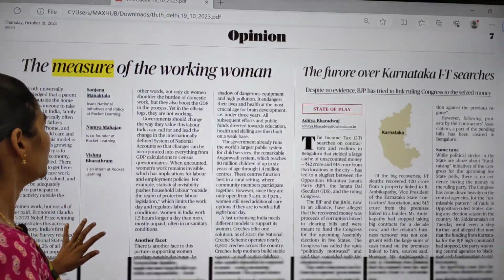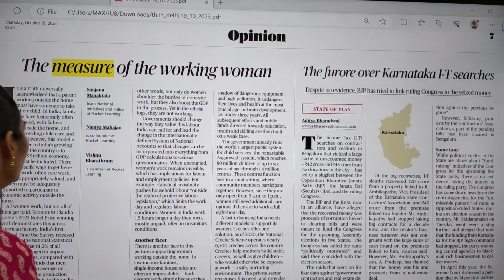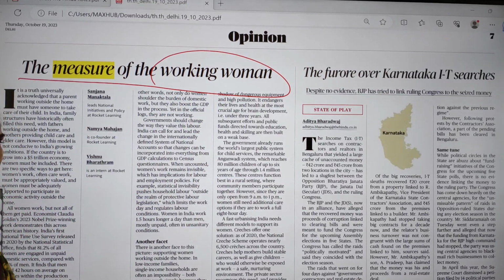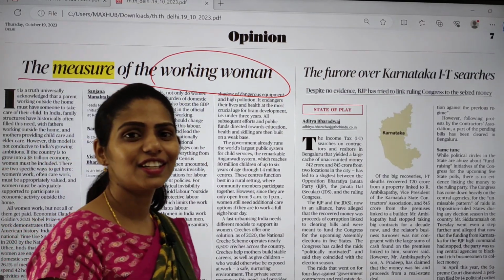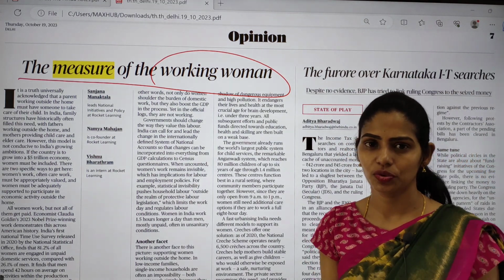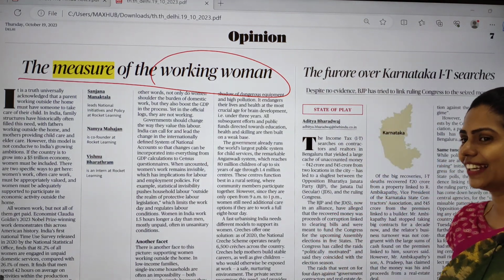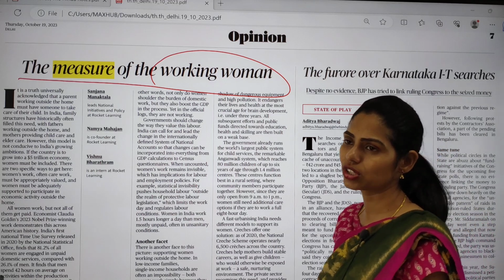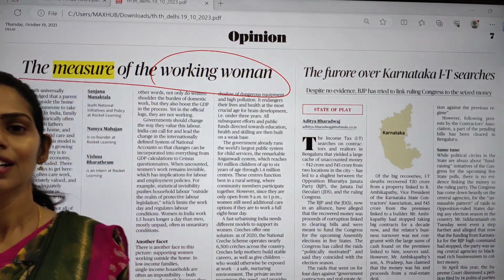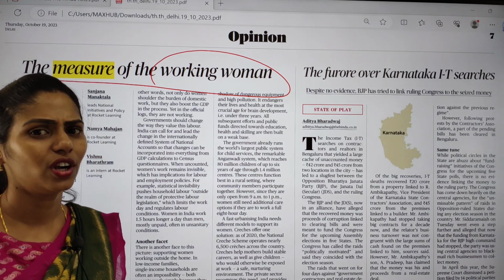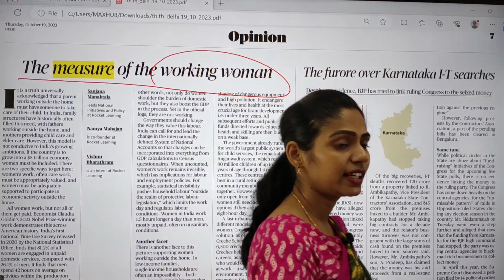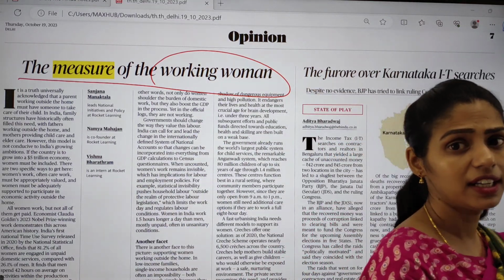If you move on, in this opinion page there is one article. It is talking about working women. Most times women will be working in homes. For example, they will be doing domestic work, like cleaning the house, cleaning bowls and washing. They take care of their houses, so they are called housewives. And not only that, they take care of children and the elderly.